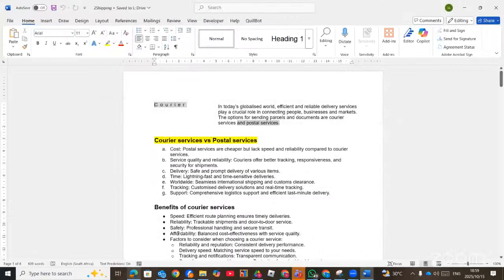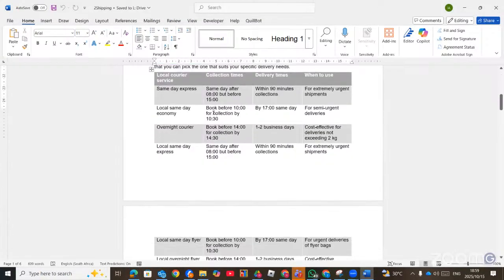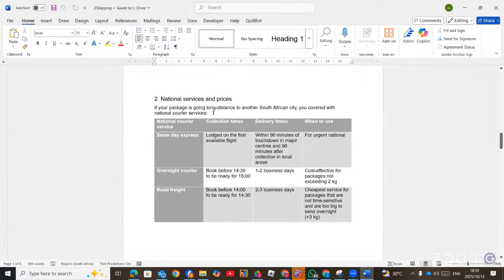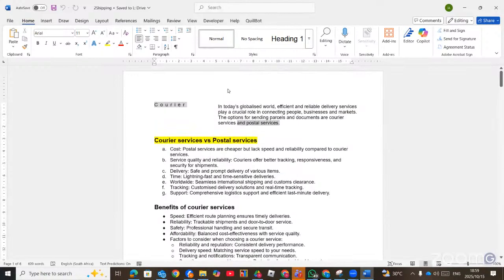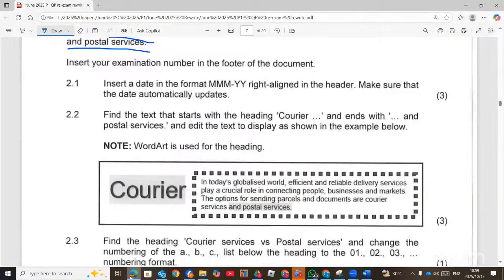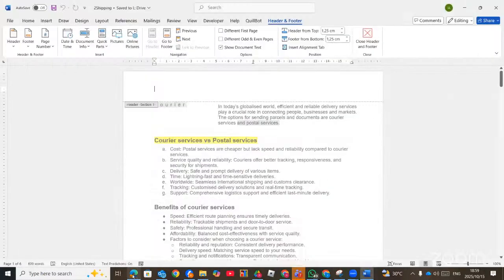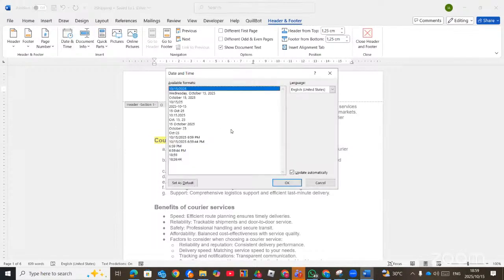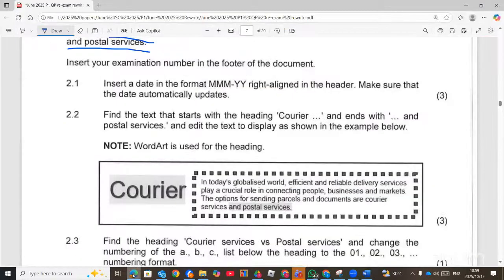So there's a date that the question wants us to edit in the header. So let's go there. There is no date here. Let's check. Did they say edit or add? Okay, the question says insert a date. So meaning we go to the header and we insert a date. You will find date and time. And then according to the question, the date should be on the right-hand side. And then the format was given to us, which is M-2Y. And it should automatically update.